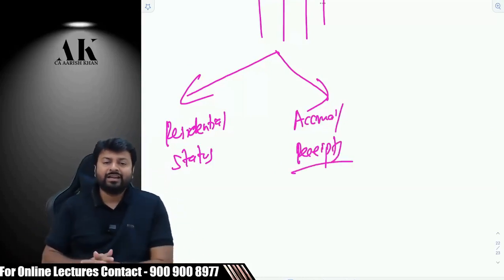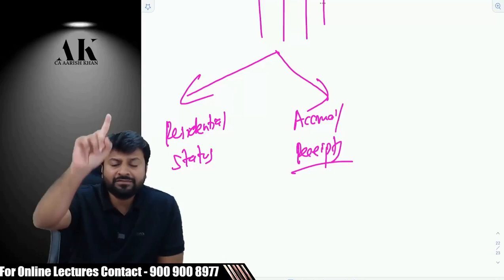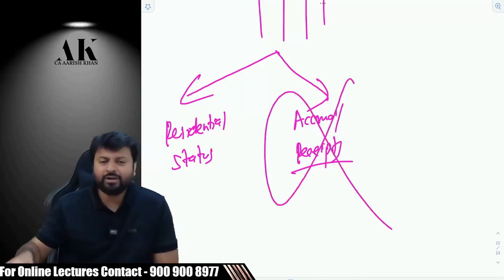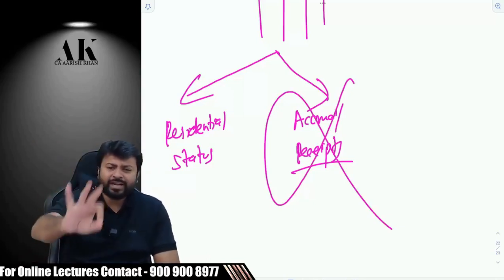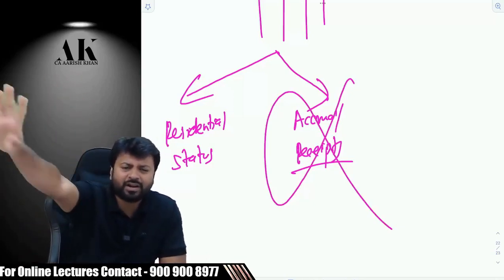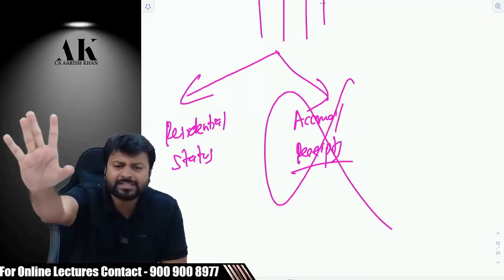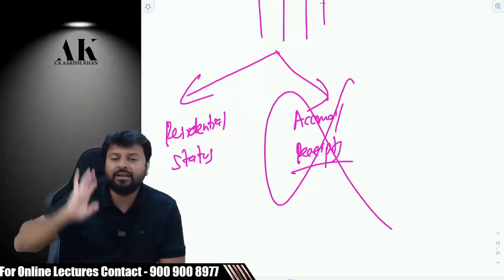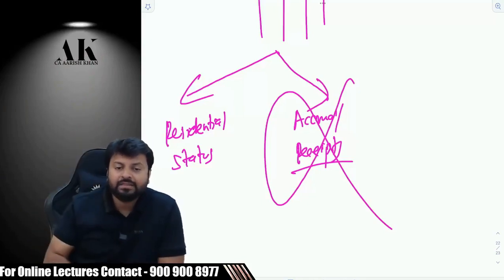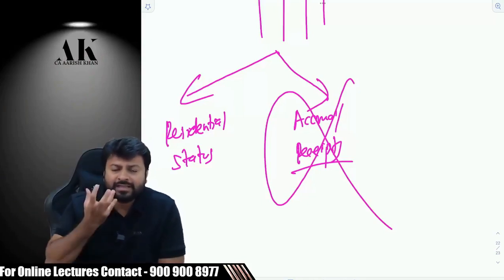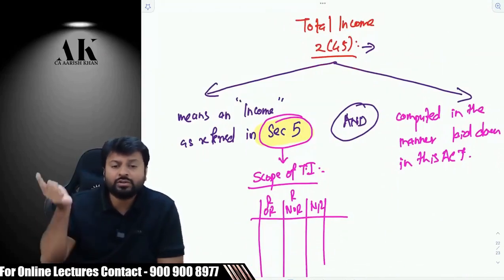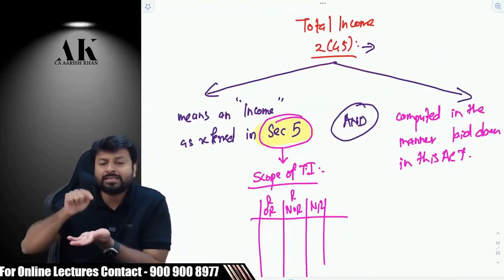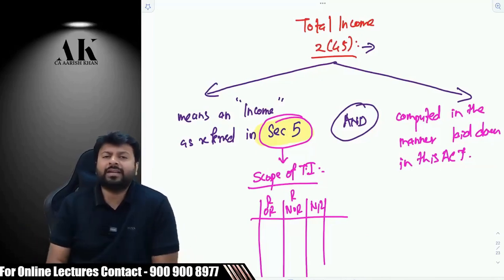Are you clear? If you are an ordinary resident, then this doesn't matter. Do you agree? Then it doesn't matter whether it is accrued in India or accrued in UK or accrued in Singapore or accrued in Malaysia, because for an ordinary resident, world income is taxable. But if you are a non-resident, then only two types of income are taxable in India. Either it has to be accrued in India or it has to be received in India. Therefore, the government says that total income will obviously include only those incomes, first of all, which come as a part of what? The scope of total income in India. Are you clear?